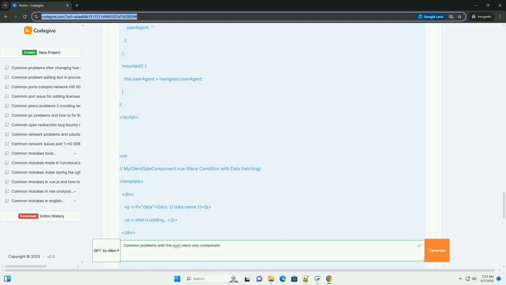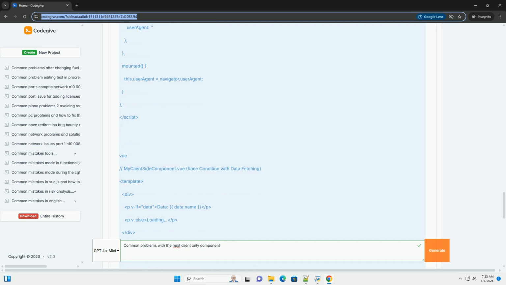5. Problem 4, SEO implications. Because client-only components aren't rendered on the server, their content isn't included in the initial HTML. This has significant SEO implications. Search engine crawlers primarily rely on the initial HTML to understand the page's content. Content rendered only on the client might not be indexed correctly or at all.